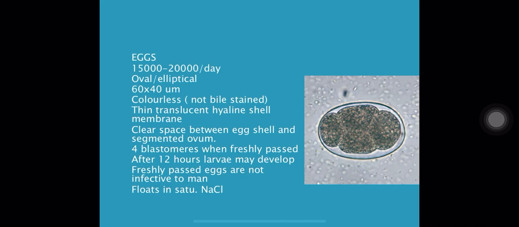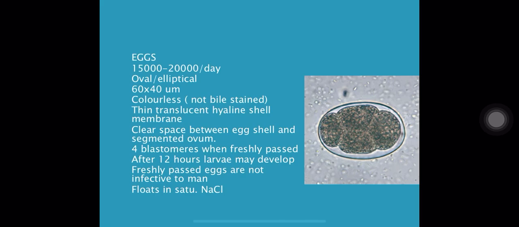The eggs of hookworm can be 60 micrometer long to 40 micrometer wide. They are oval and elliptical, and in a single day as many as 15,000 to 20,000 eggs can be laid. They are colorless, that is non-bile stained. The eggs have a thin translucent hyaline shell membrane, and a clear space between the egg shell and the segmented ovum. So outside is the egg shell, then a transparent, translucent layer, and then the segmented ovum.